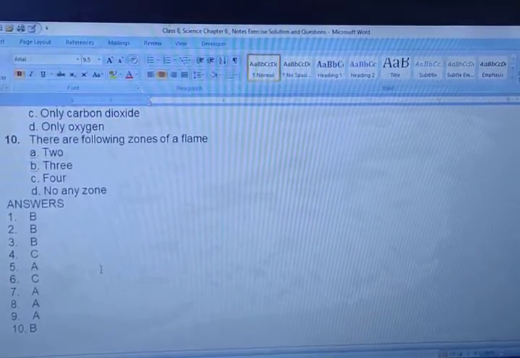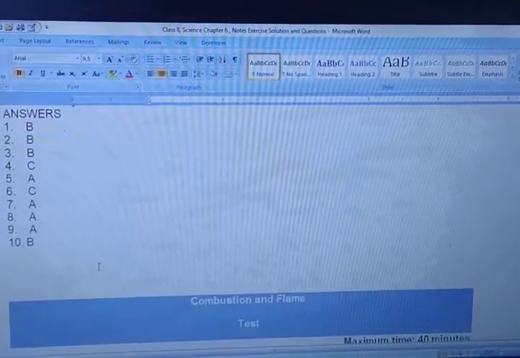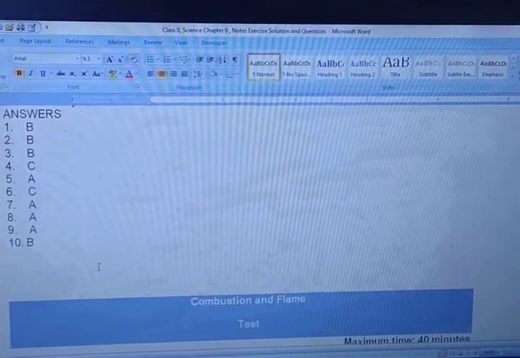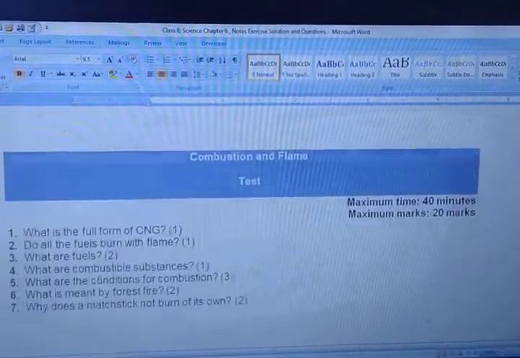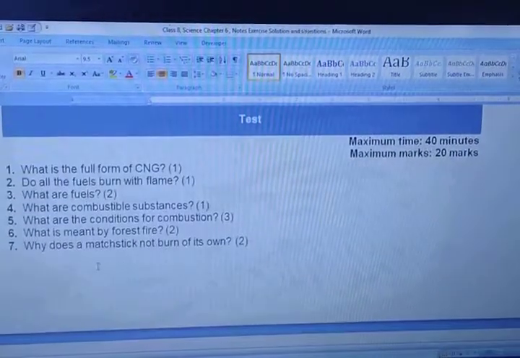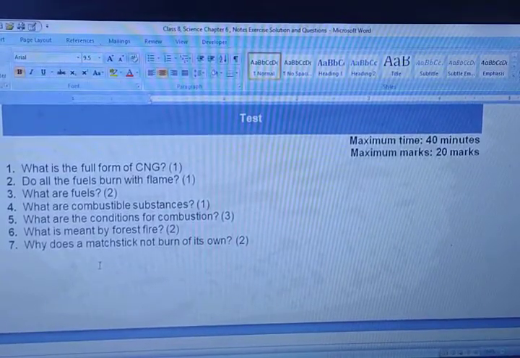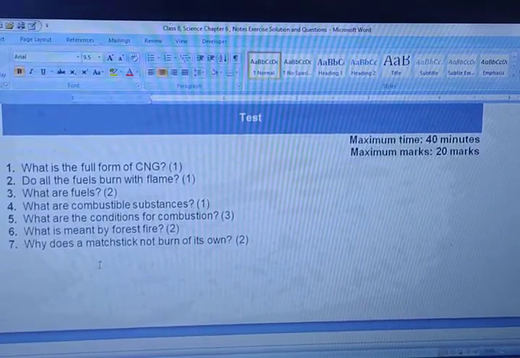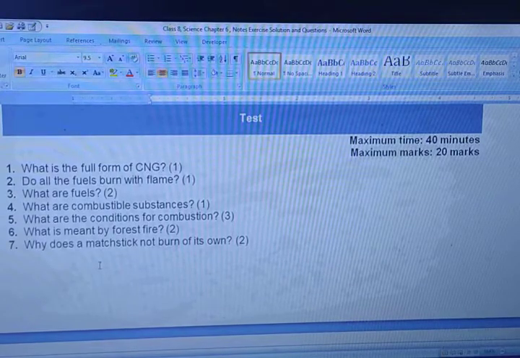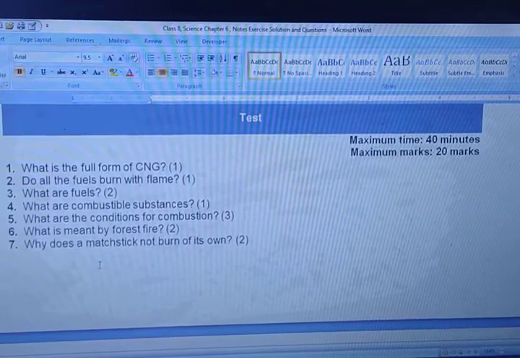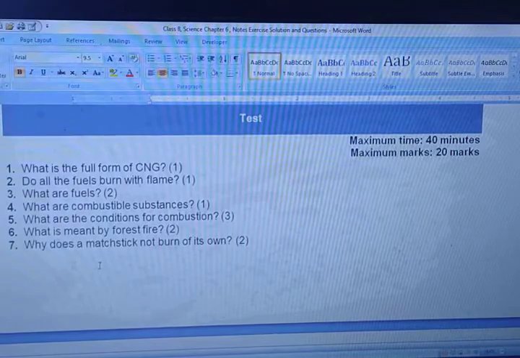So I hope all of you have written all these things, and here I have prepared a test paper also for you, combustion and flame. You can take a screenshot of this test paper. After taking a screenshot, you can start giving the test. Maximum marks 20, maximum time 40 minutes. I hope all of you have written the answers.